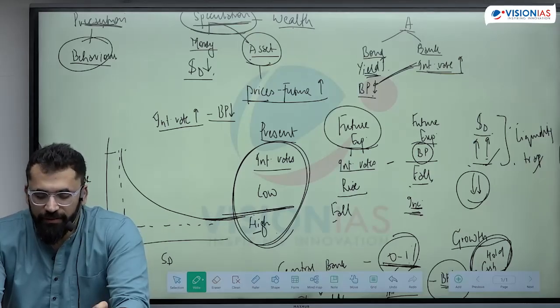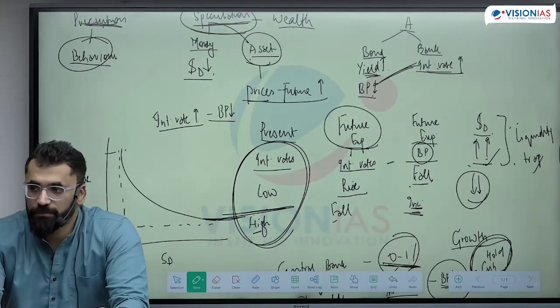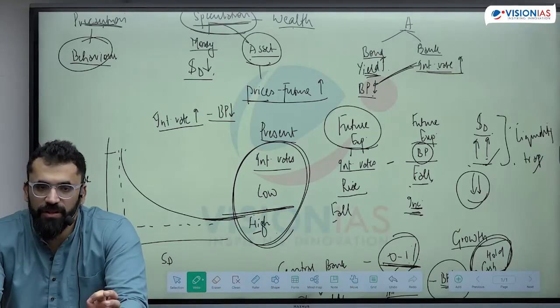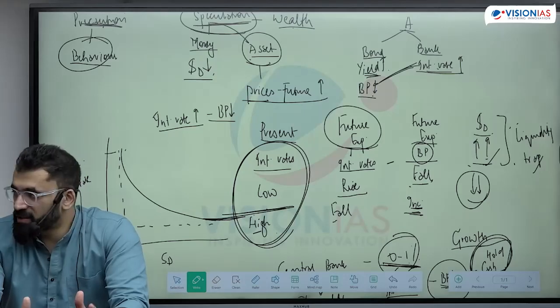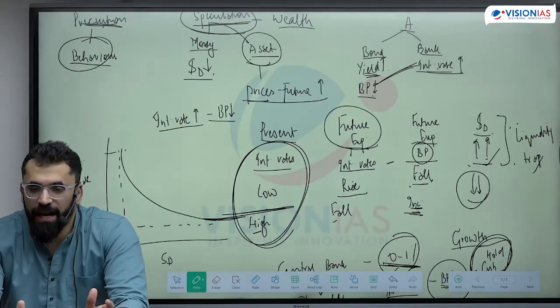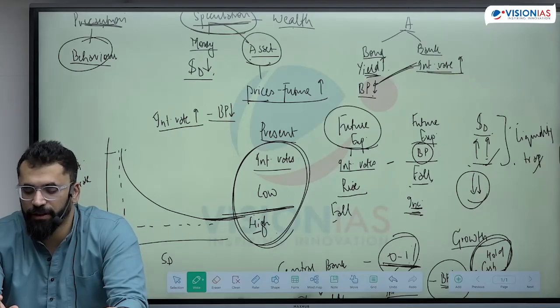Individuals hold this cash to bridge the time interval between the receipt of income and expenditure.